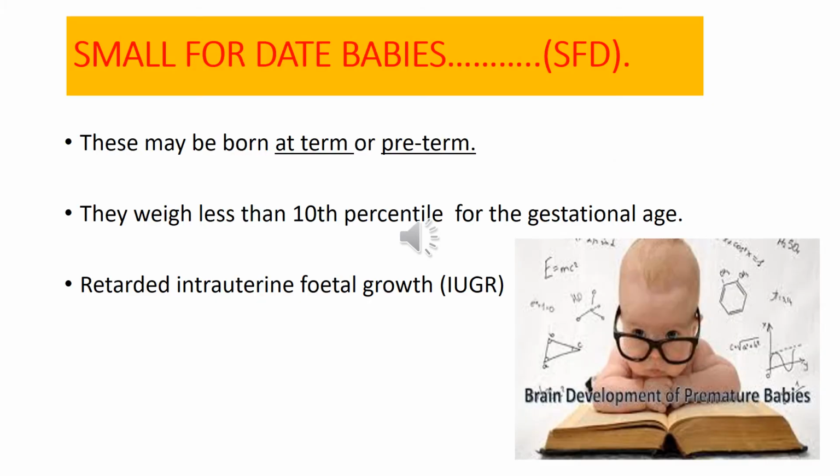Now, the low birth weight babies include two types of infants. Number one are the preterm babies, which we have discussed previously, and the next type is the small for date babies. Small for date babies are usually born preterm or term, and they weigh less than the 10th percentile for their gestational age. These babies are born as a result of intrauterine growth retardation.